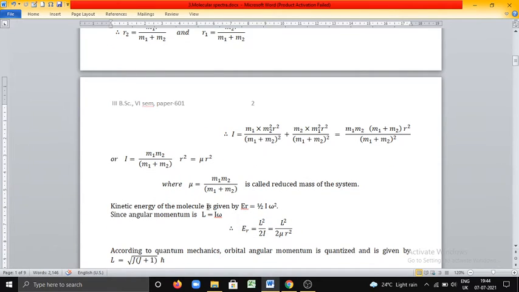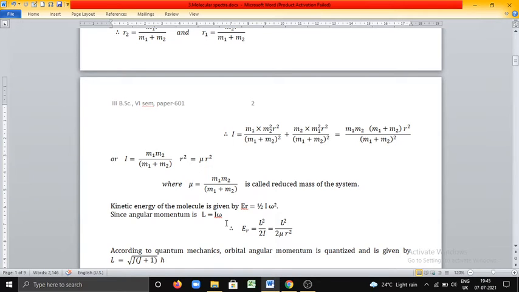Now, kinetic energy of the molecule is given by, we know that linear kinetic energy is given by half m v square, but rotational kinetic energy is given by half I omega square. In place of m, you will write moment of inertia I, and in place of v, we will write omega.